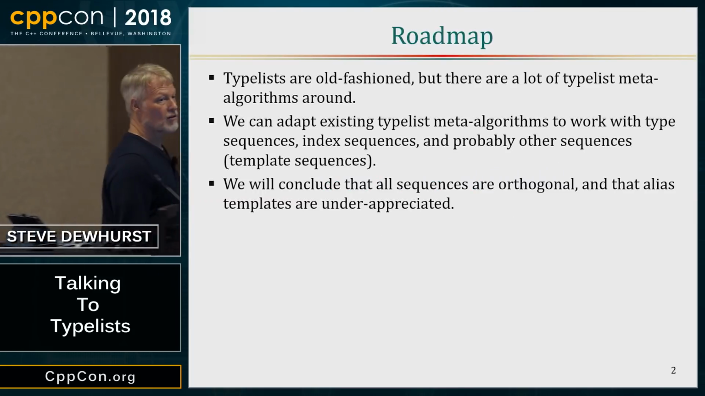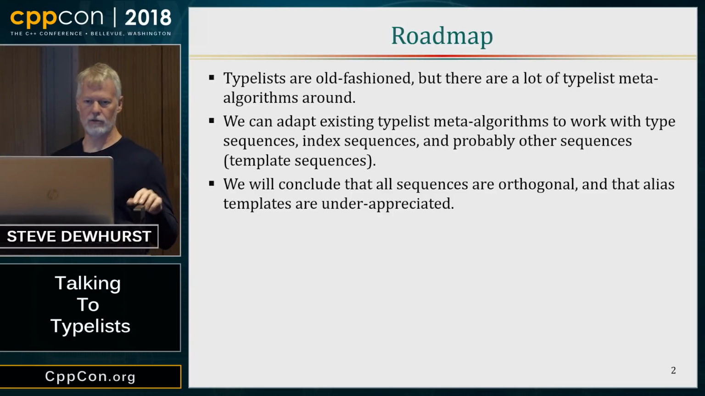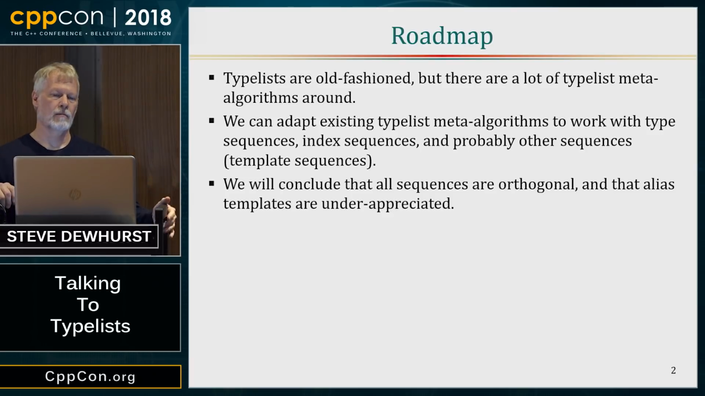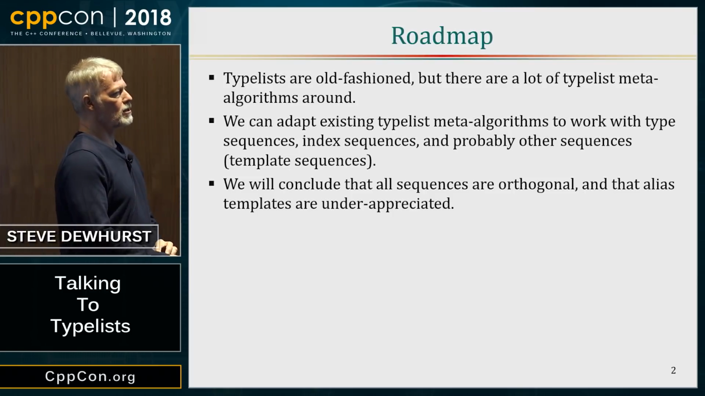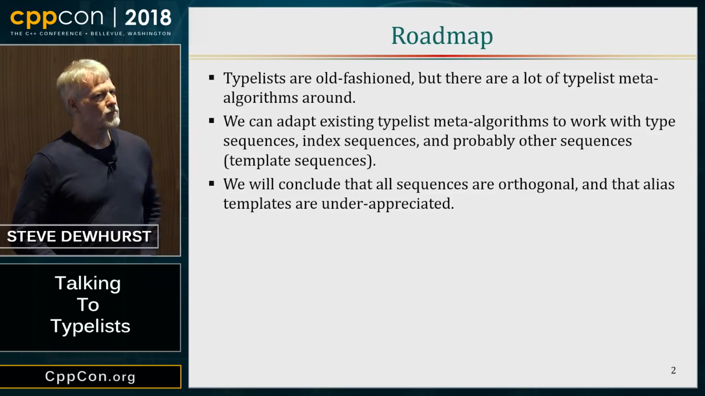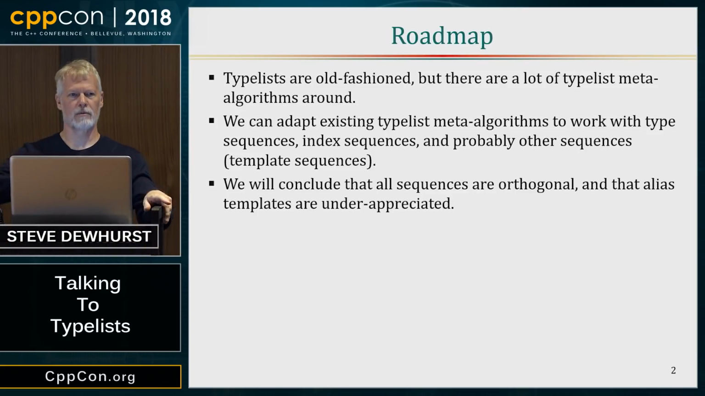Okay, so what we're going to do is talk a little bit about typelists. They're very old-fashioned, but lots of fun. They kept us highly amused in the late 90s and early 2000s. And we wrote typelist meta-algorithms. And the person who is most guilty of doing this is Andrei Alexandrescu. And they turned out to be quite useful. It's nice to be able to calculate things at compile time about types.